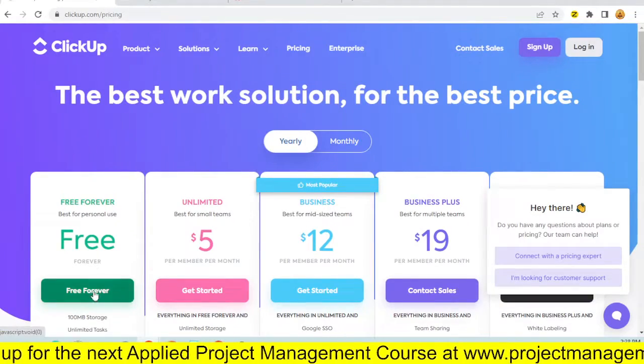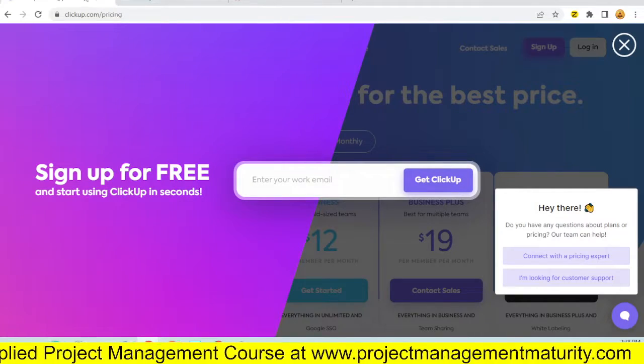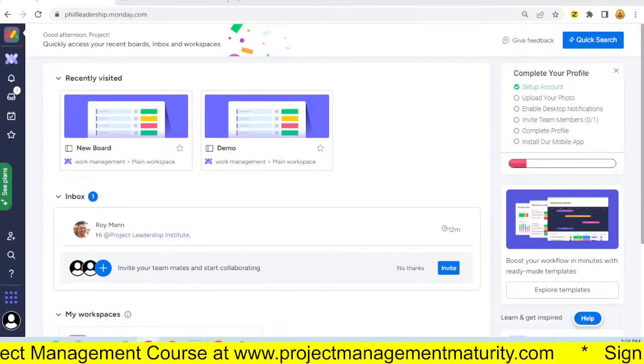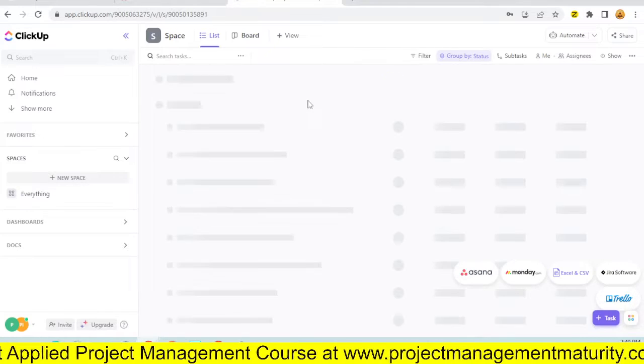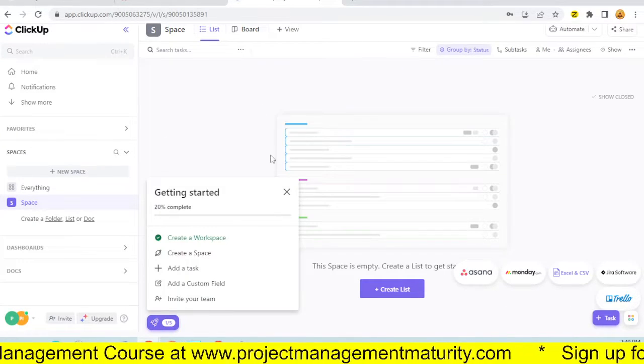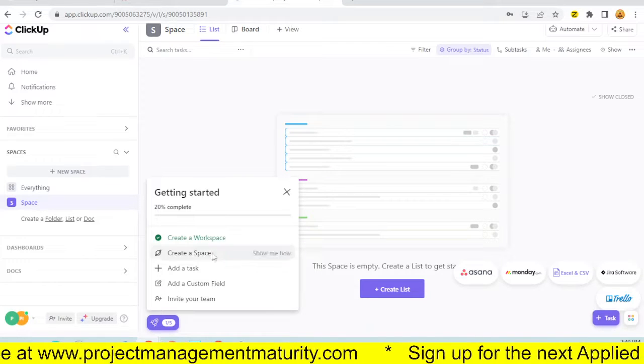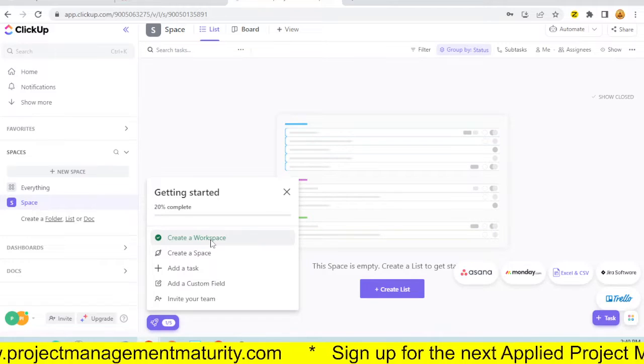So let's go with free forever. Let's type in all of that personal information. So again, same kind of configuration workspace wise. You can kind of tell where this is going. They're very similar in that regard. So it wants me to create a workspace.